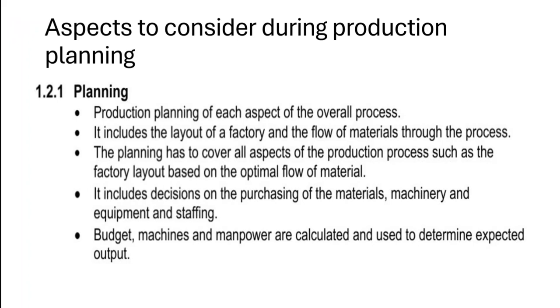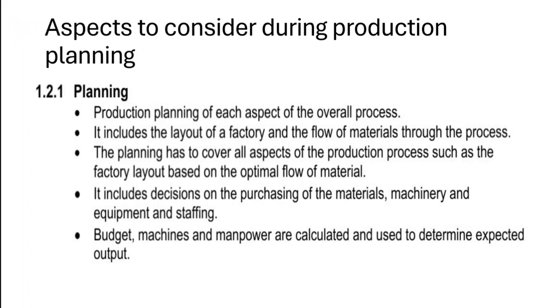The planning has to cover all aspects of the production process, such as the factory layout based on the optimal flow of material. It includes decisions on the purchasing of materials, machinery, and equipment and staffing. Budget, machines, and manpower are calculated and used to determine expected output. Now, as we all know, before carrying out any task or project, you need to plan for it. Now, this stage is simply that we are planning before we start the production process.